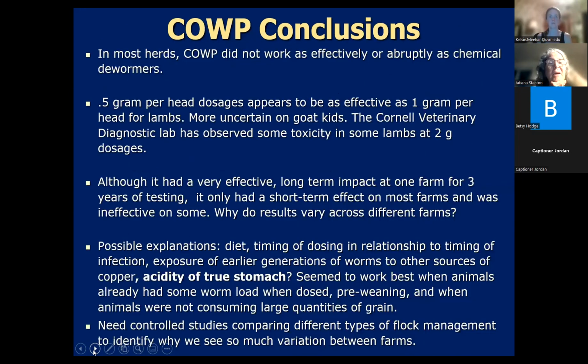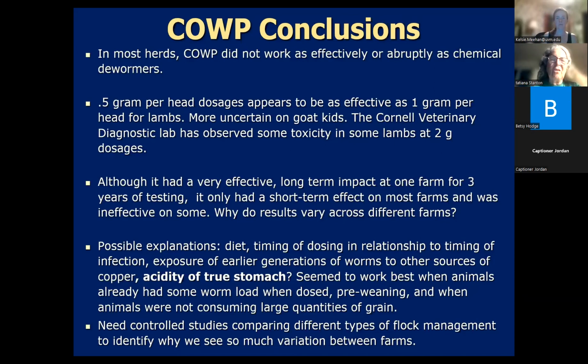So we did studies with, I don't know, 20 farms or so, a lot of farms in New York, with copper oxide wire particles. And in most of the herds, it did not work as effectively or as abruptly as a chemical dewormer. We did find that when it works, a 0.5 gram dosage per lamb was as effective as a 1 gram dosage per head per lamb. It was a little more uncertain with goat kids. It seemed like you needed a somewhat higher dosage maybe, but we also found that on the goat kids, it was a lot more variable. On some farms, it didn't seem to work at all.